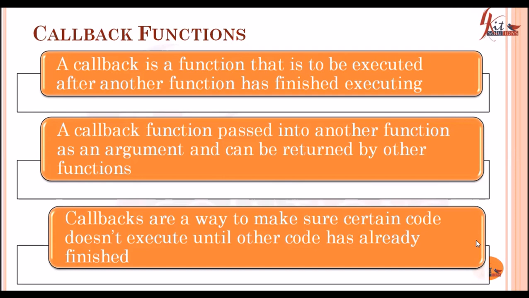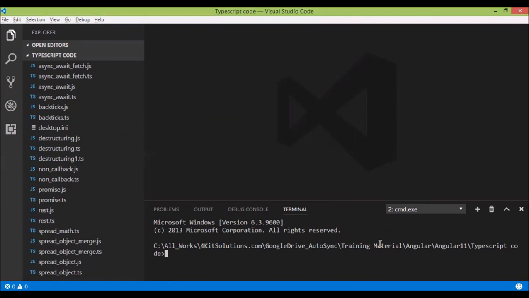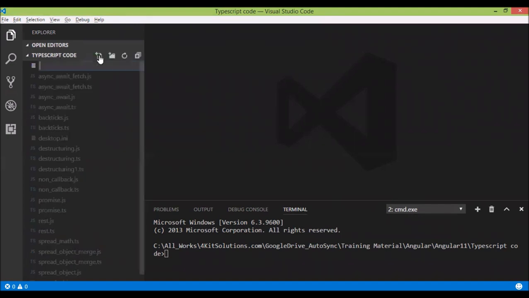So let's see how we can create a callback function. Let's see one example of how I can use callback functions for asynchronous programming. So let's create one file, callback.ts file.